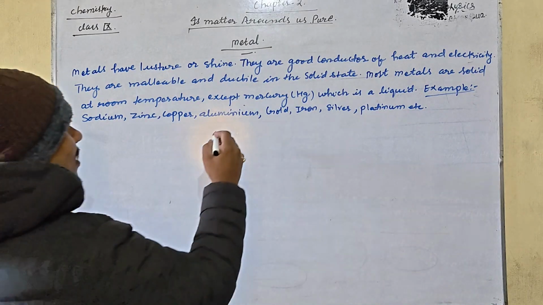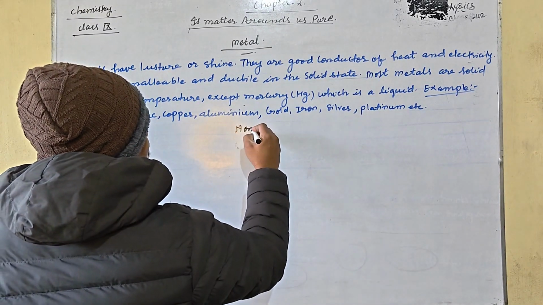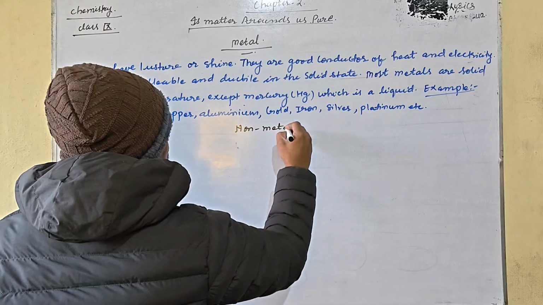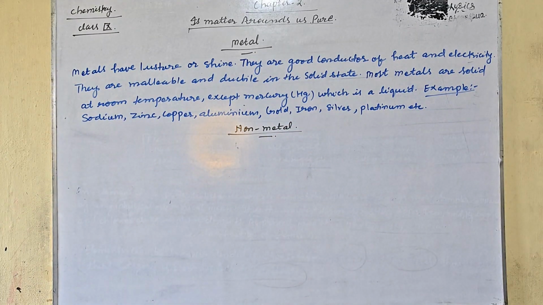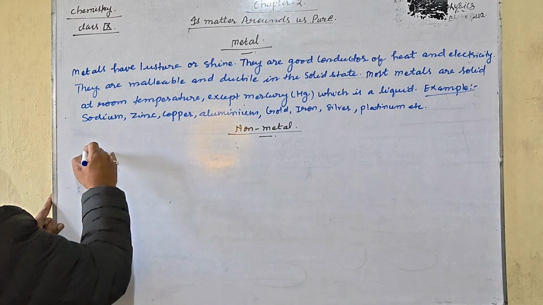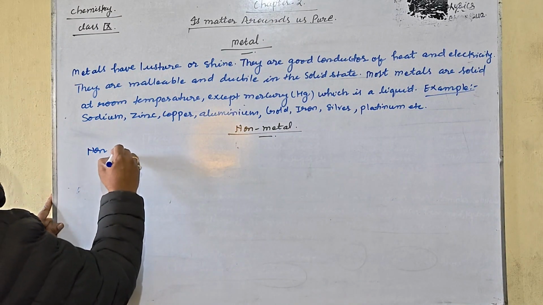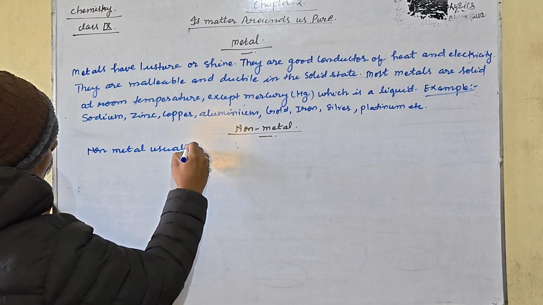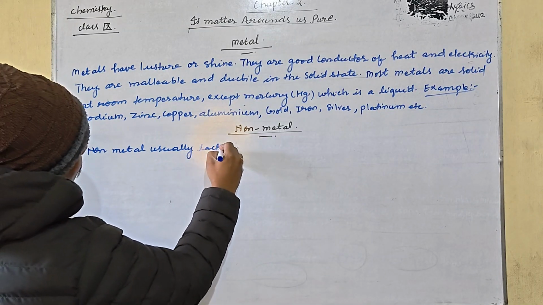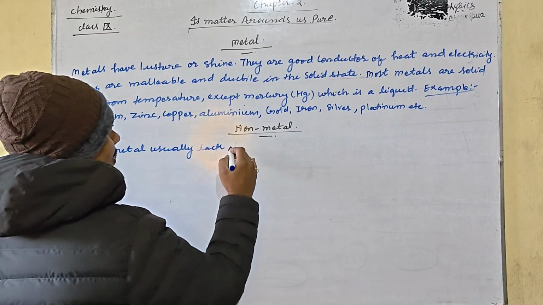Next topic is the non-metal. What do you mean by the non-metal? The same thing. According to the properties of metal, we know about the non-metal. Non-metals usually lack luster. The meaning of lack is not in percent. Lack luster.